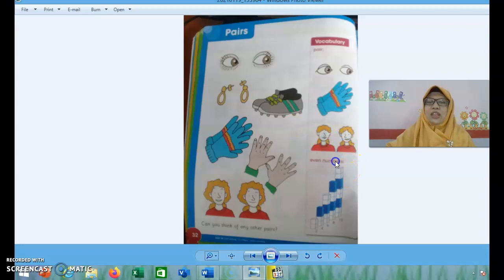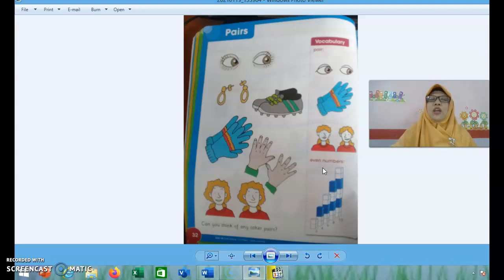And now look at in the corner. We have even numbers. What is the relation between even numbers and pairs? Even numbers is a number divisible by 2. Jadi even numbers itu adalah angka yang bisa dibagi 2.